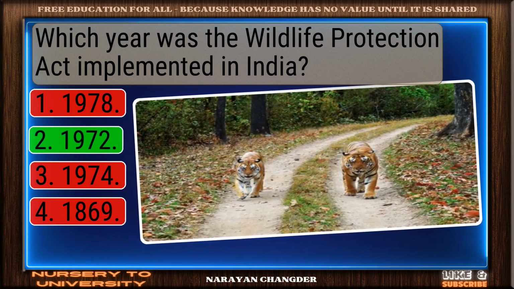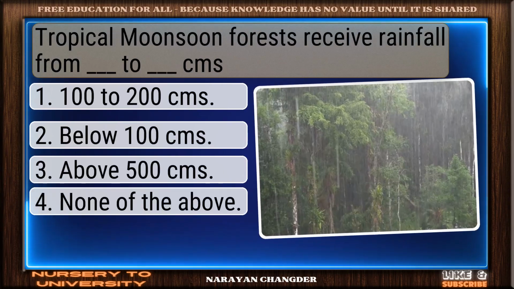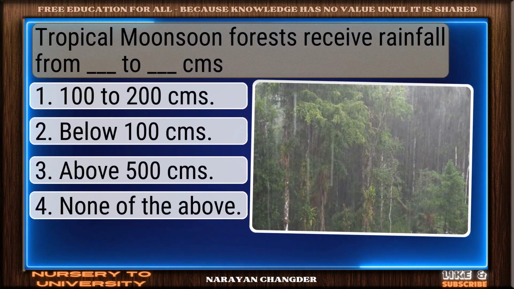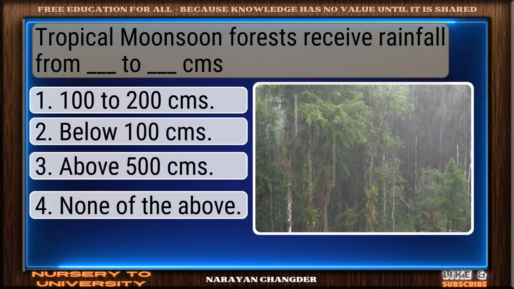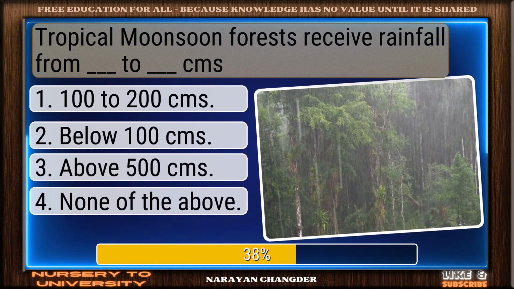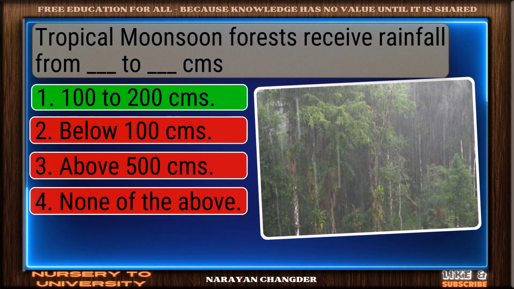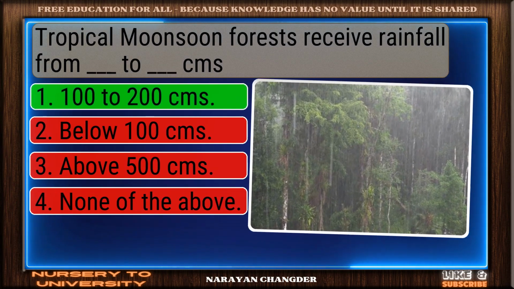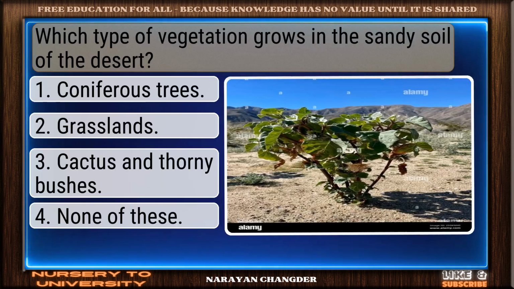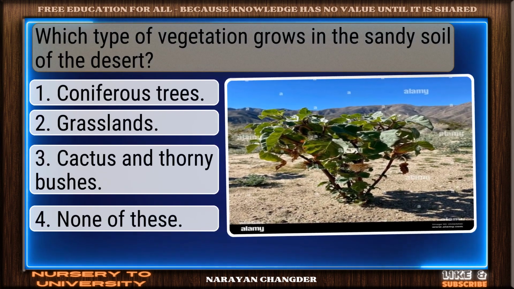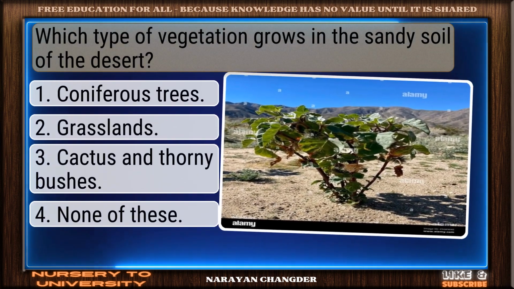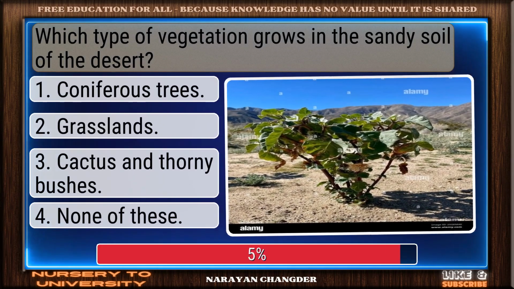Sharp thinking. 1972 is the right answer. Question number 129. Tropical monsoon forests receive rainfall from dash to dash cms. You chose 100 to 200 cms, and it is correct. Question number 130. Which type of vegetation grows in the sandy soil of the desert?